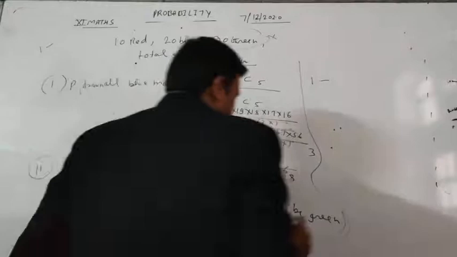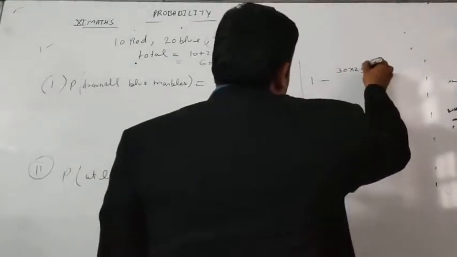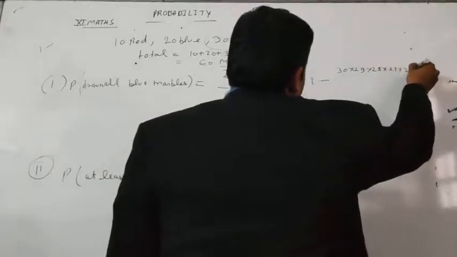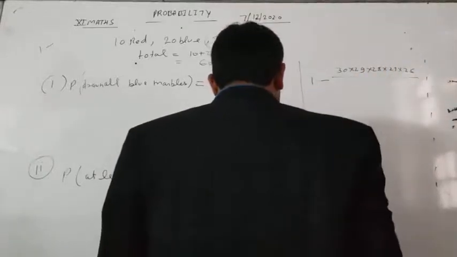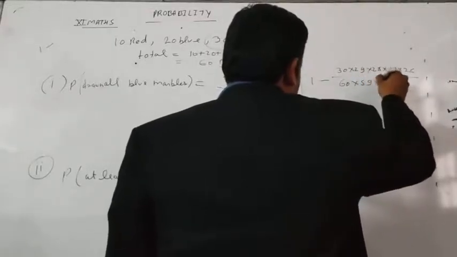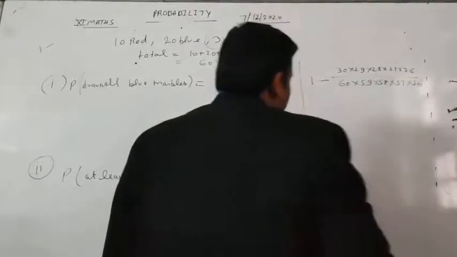This we can write again as 30 into 29 into 28 into 27 into 26 by 60 into 59 into 58 into 57 into 56.